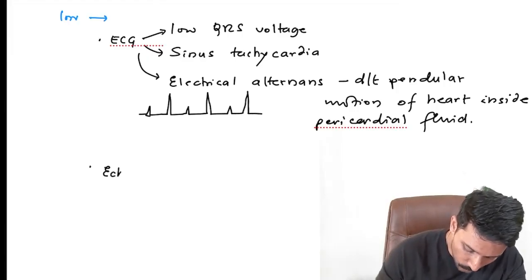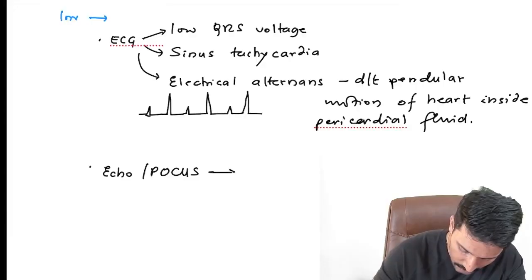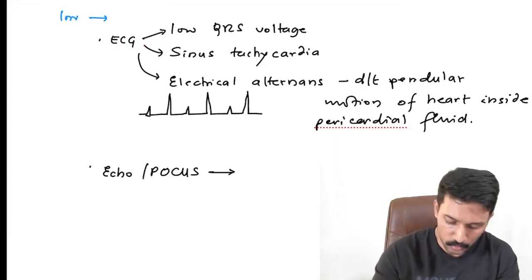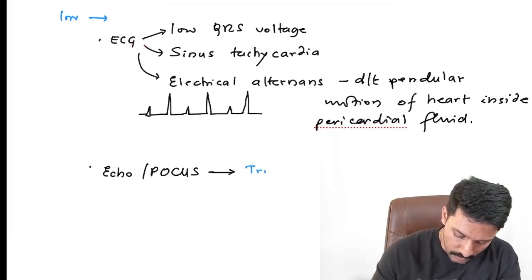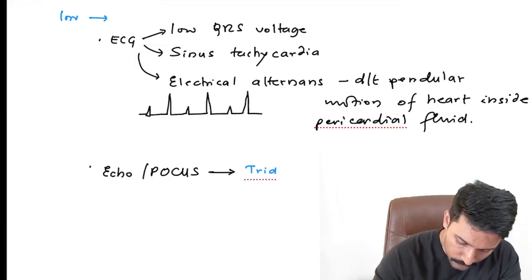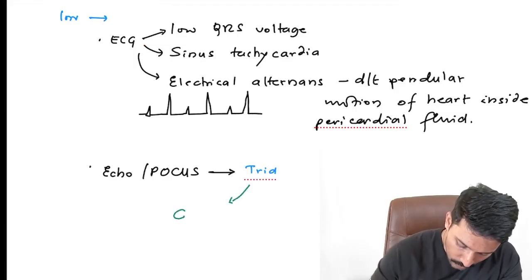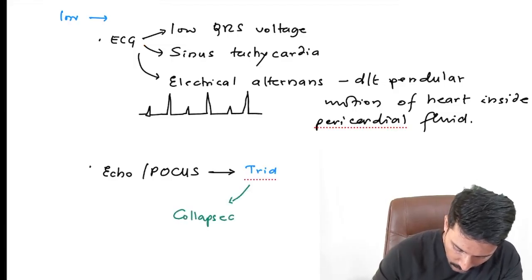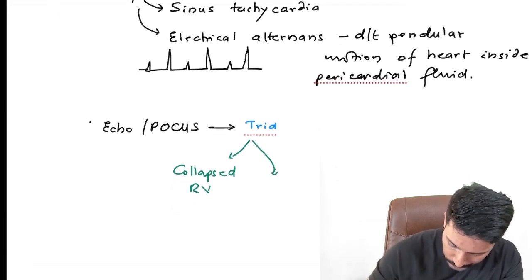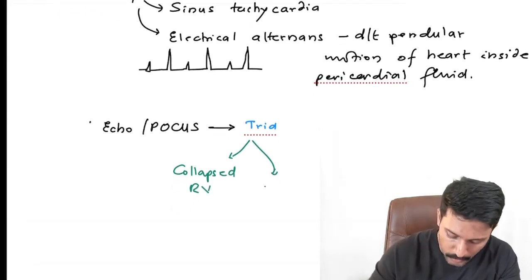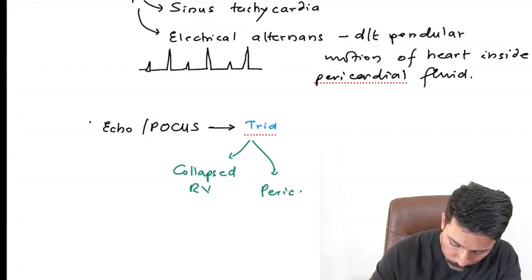But if you do echo, echo is also called point of care ultrasound if it is done bedside. With echo or POCUS, you get a triad. What is the triad? In this, you will have collapsed RV. That's the main requisite for the diagnosis of cardiac tamponade. And the RV is collapsed because of pericardial fluid. That pericardial fluid could be blood as well.